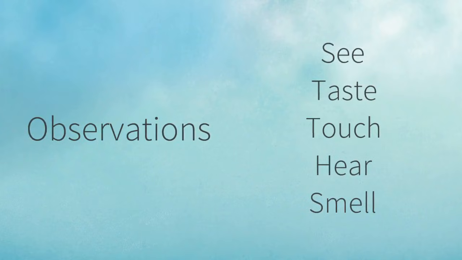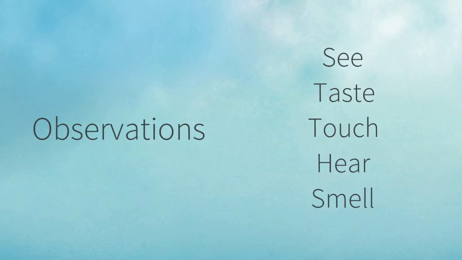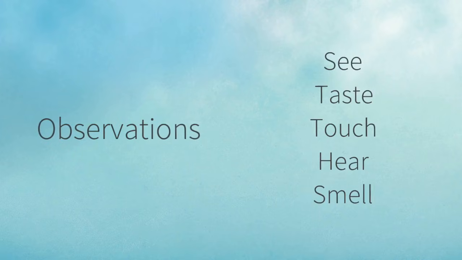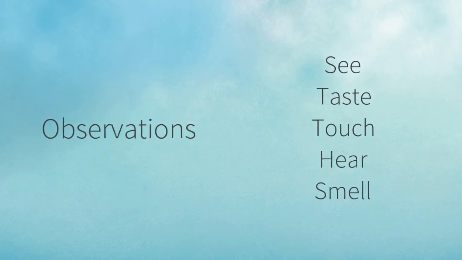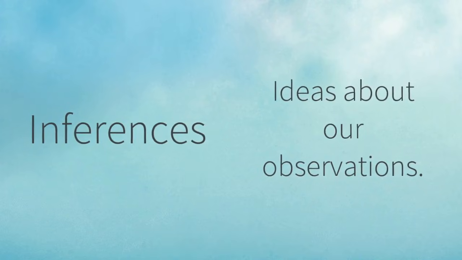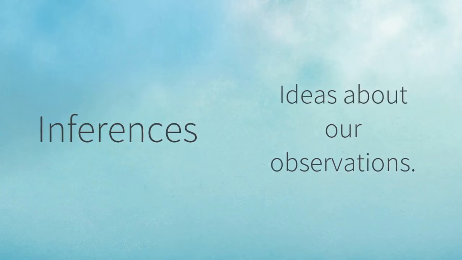To review, observations are anything that you can see, taste, touch, hear, smell, or sense. Two people will always agree on an observation because they're getting the same information. Inferences take more thought. They are ideas about our world that we get because of our observations.